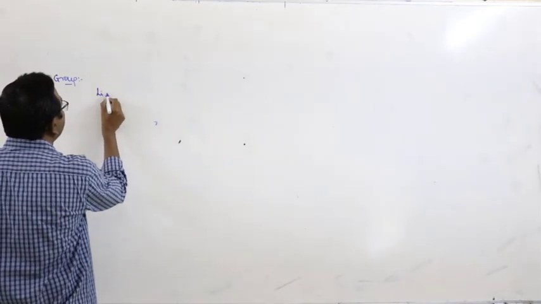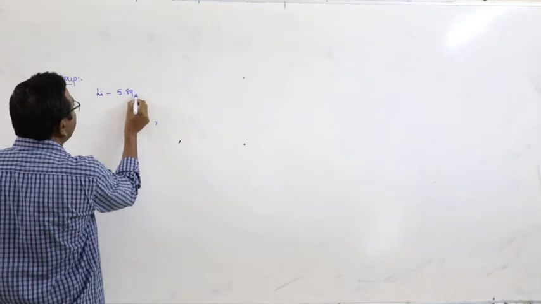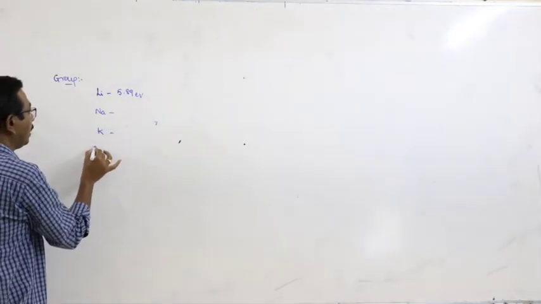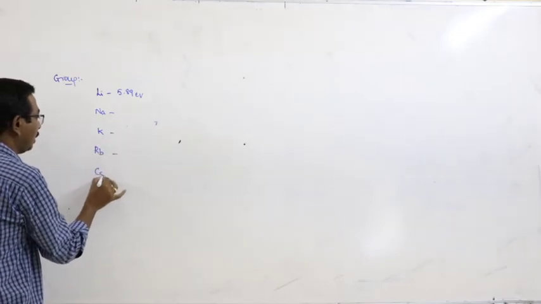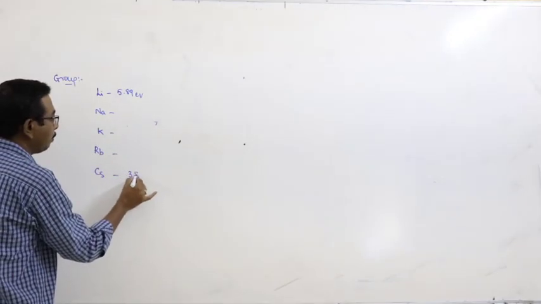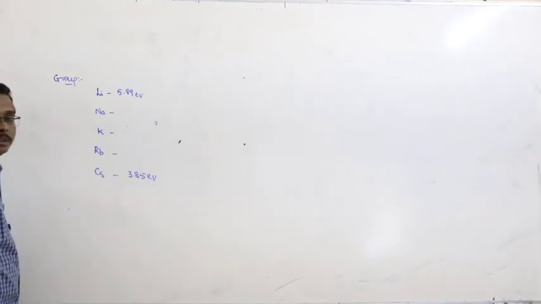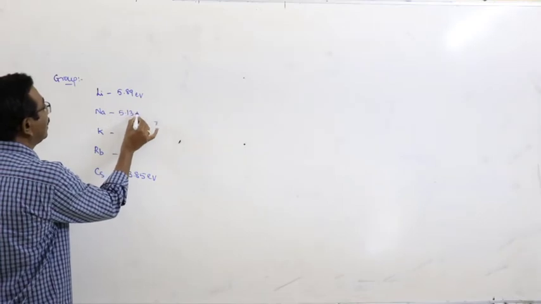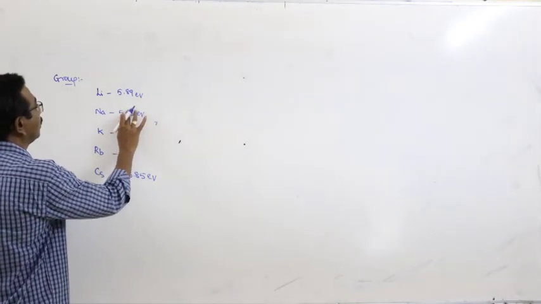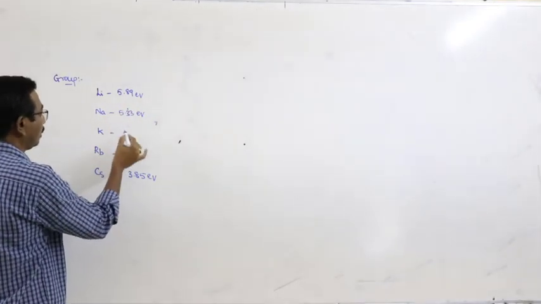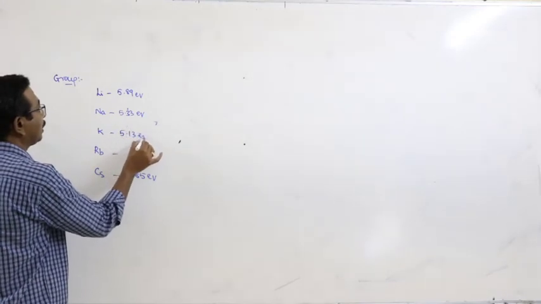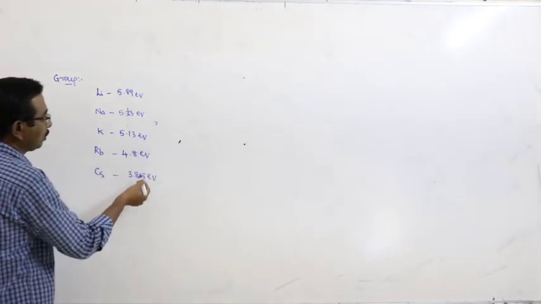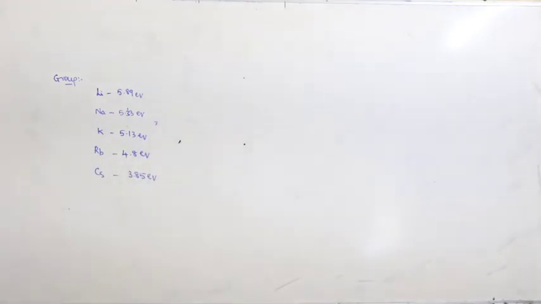Here, for example, lithium 5.89 electron volts, sodium, potassium, rubidium and cesium. Cesium 3.85 electron volts. And the next ones: 5.33 electron volts, 5.13 electron volts, 4.8 electron volts, and 3.85 electron volts.